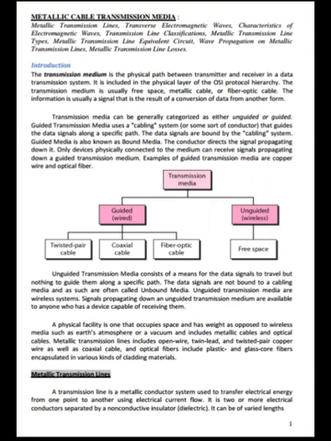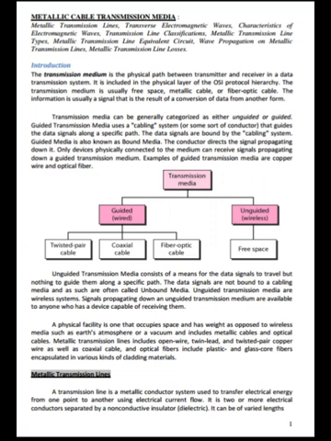Now let us begin. Unit 2, Metallic Cable Transmission Media. Introduction. The transmission medium is the physical path between transmitter and receiver in a data transmission system. It is included in the physical layer of OSI protocol hierarchy. The transmission medium is usually free space, metallic cable or fiber optic cable. The information is usually a signal that is the result of a conversion of data from another form.